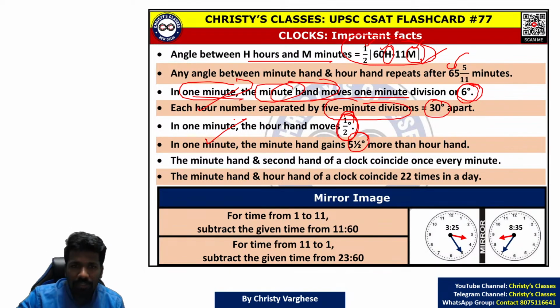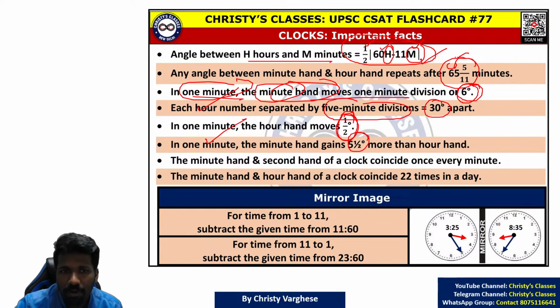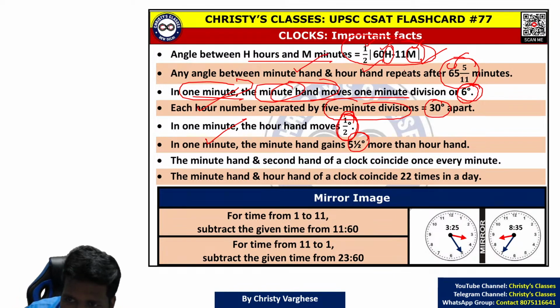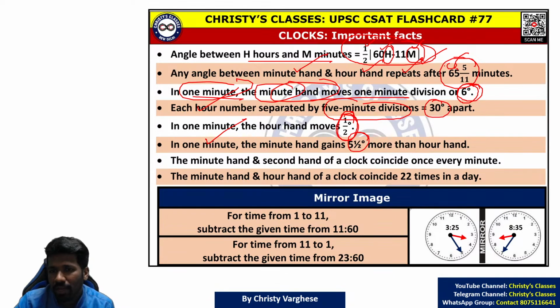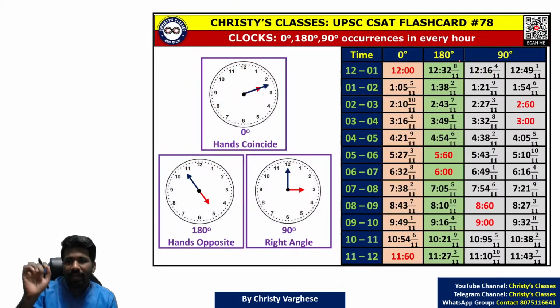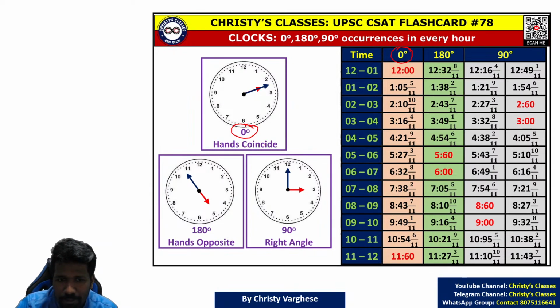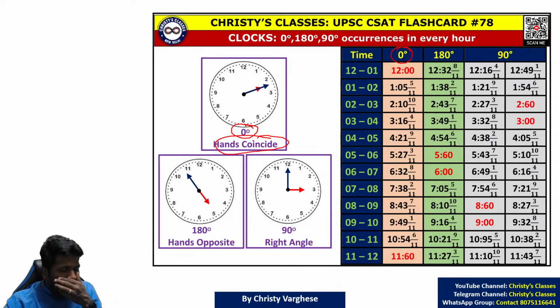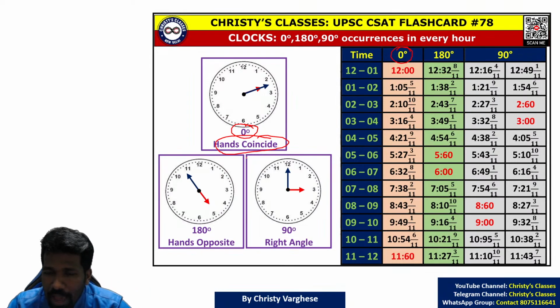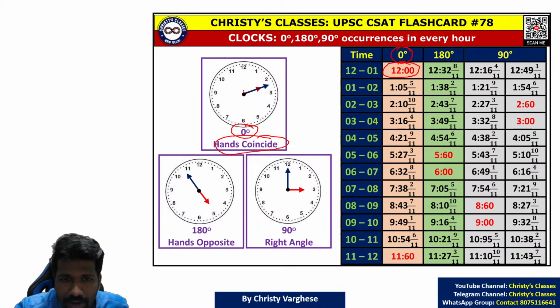All of you understood this much? Then this concept is very important. The angle between minute hand and our hand repeats after 65 and 5 by 11 minutes. Any particular angle will repeat after 65 and 5 by 11 minutes. I will explain that with this example of 0 degree. 0 degree can be expressed as hands coinciding. Our hand and minute hand coinciding, one such time is 12 o'clock. All of you are able to imagine that at 12 o'clock, our hand and minute hand will coincide. All of you agree?